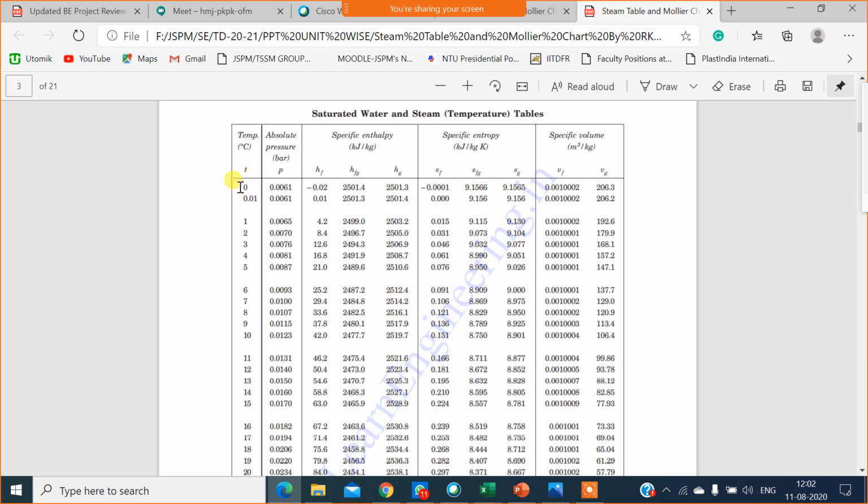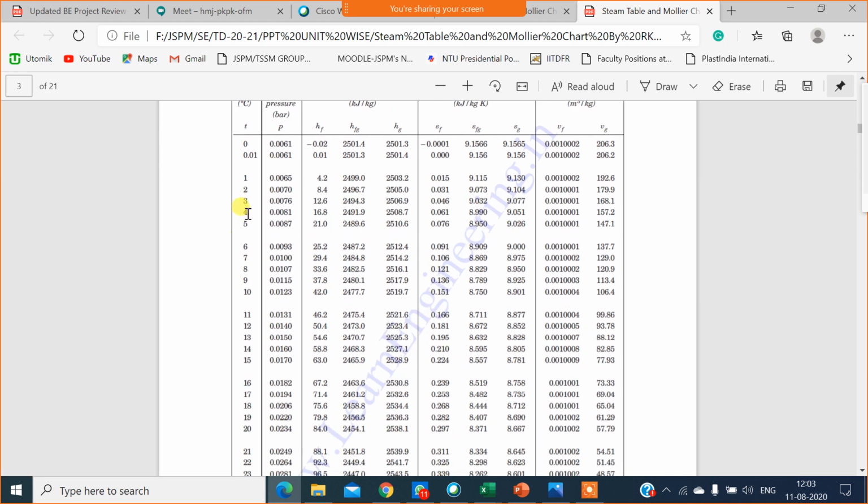Look at here, at 0 degrees Celsius, the pressure is 0.0061 bar. Now what does this pressure indicate? At this temperature, meaning at 0 degrees Celsius, 0.0061 is the saturation pressure. It means water will start boiling at 0 degrees Celsius if you are able to bring it to 0.0061 bar pressure.